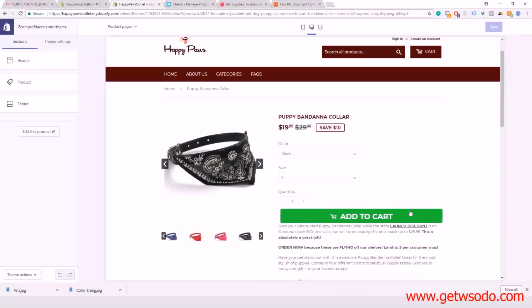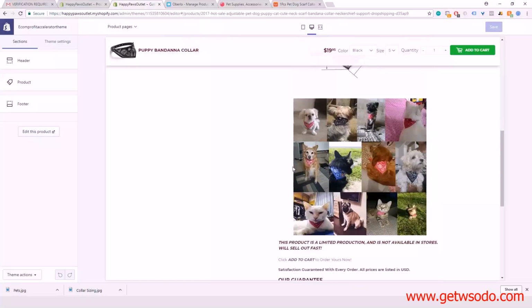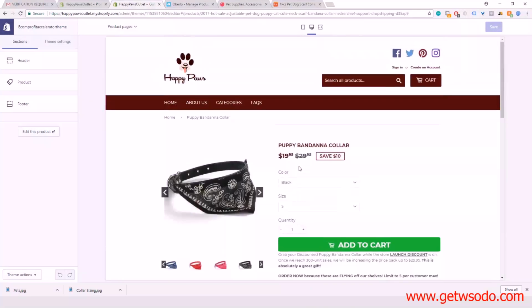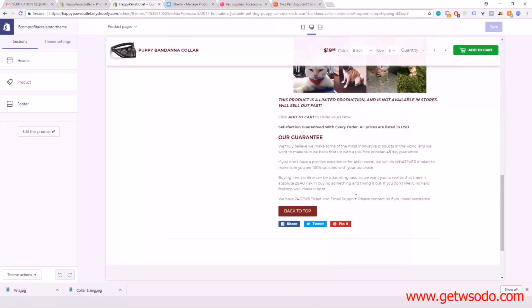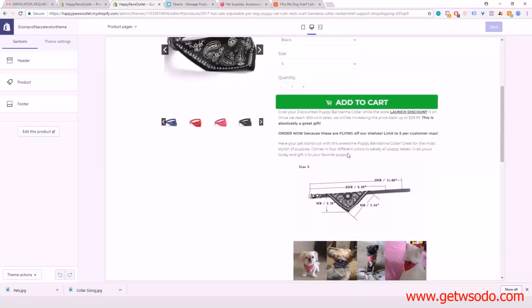We actually have this green add to cart that's moving. Sometimes it moves, sometimes it doesn't, depending on your browser and your settings and all that good stuff. But here's your add to cart. Green for a good reason, guys. You want to make sure you leave that green because green means go, guys, and you want people clicking on that button as much as possible. So yeah, we have everything here. We have the picture, looks good.